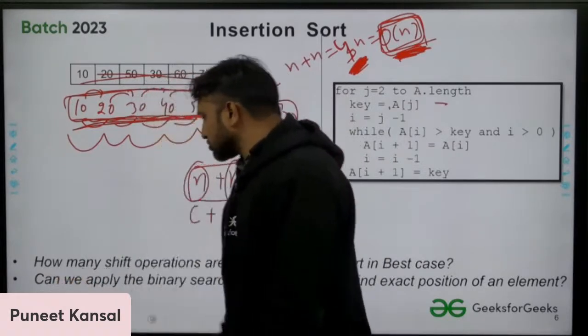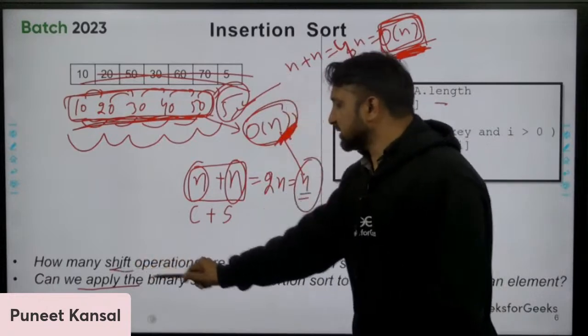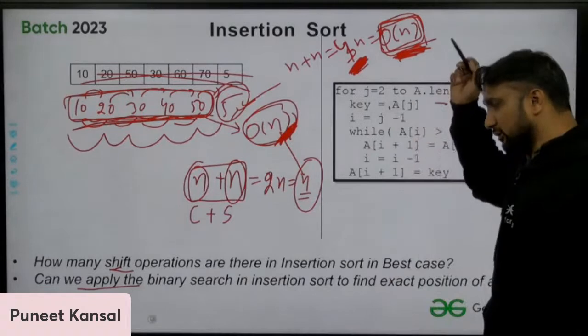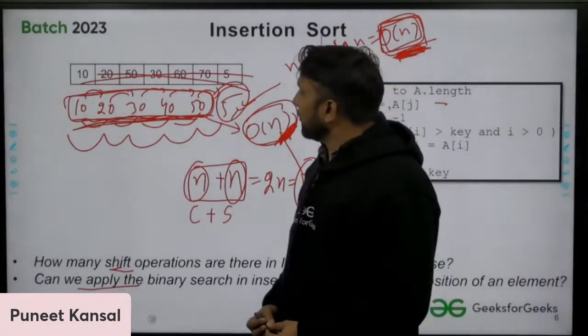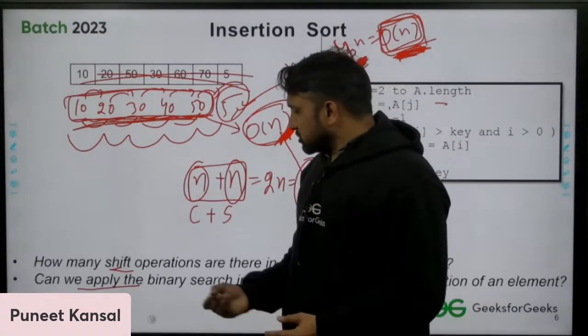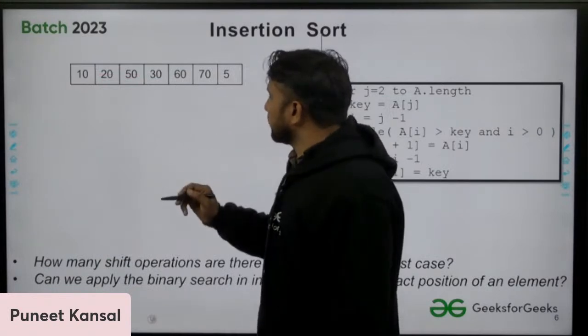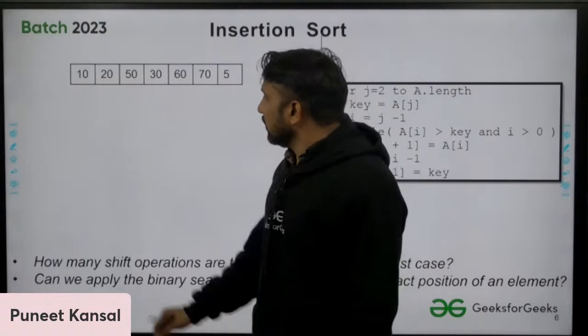Another one, this is the GATE question itself that is written here. We already talked about the shift operations and comparisons, and we already covered the previous question also. The another question is like this. Let me tell you, these are all important questions, that's why I put it here. Another question is like that.